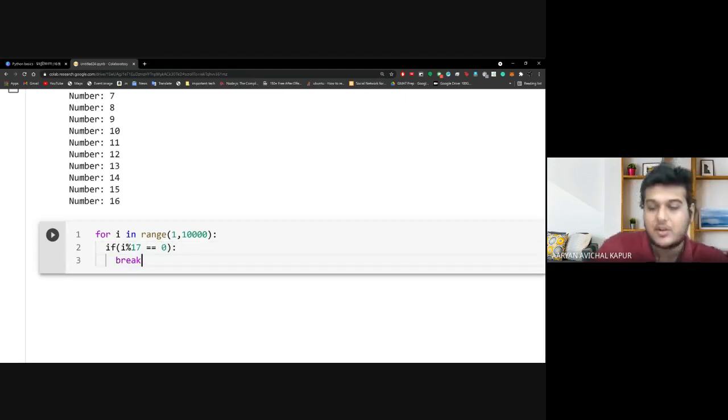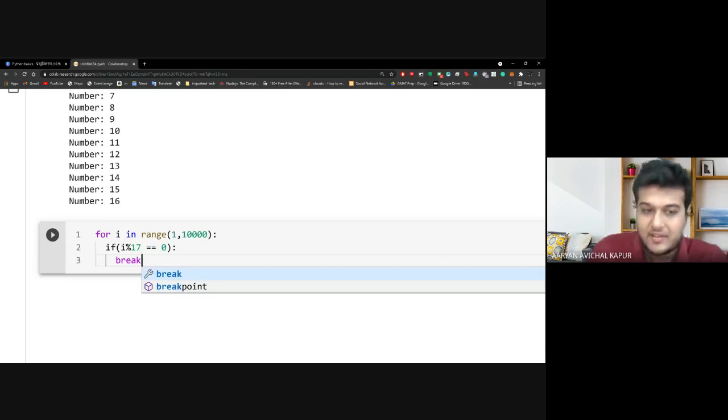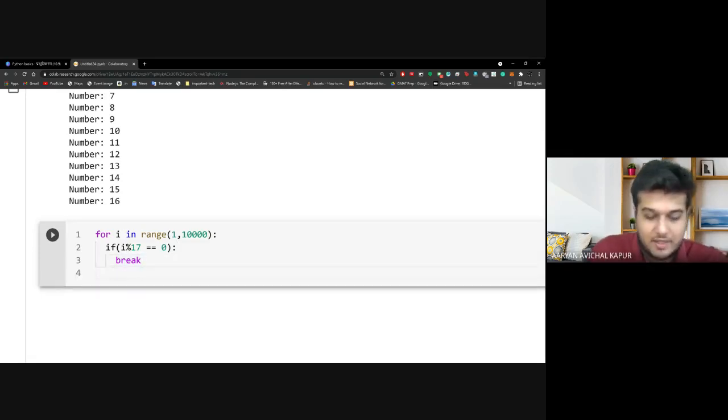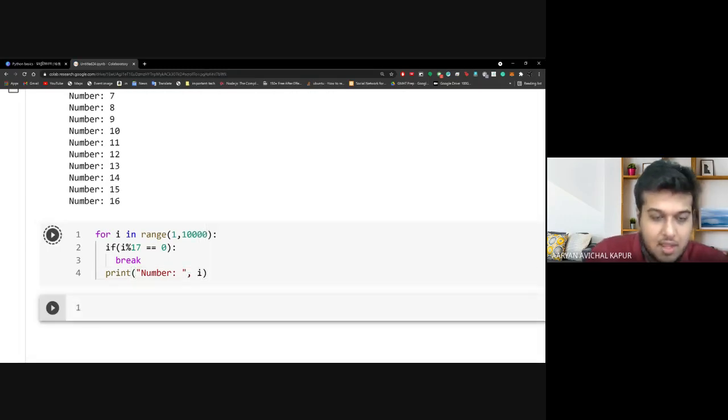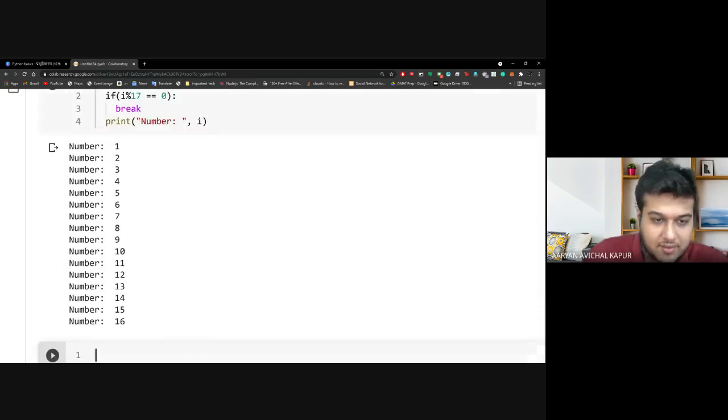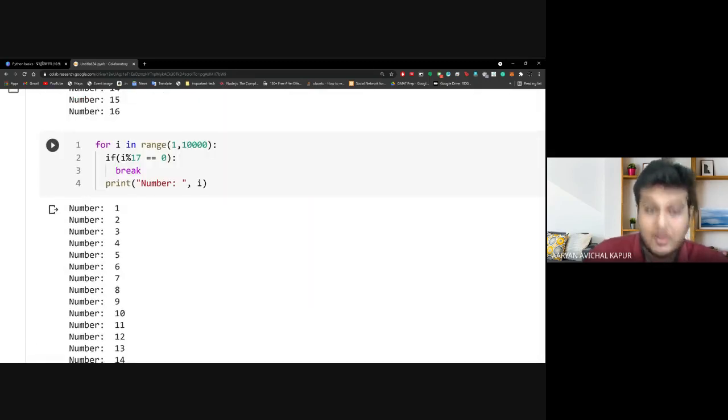Now, last time we looked into control statements, and in a couple of seconds we'll revise all of them. But what break would do is that the moment this condition is reached, it would stop the loop, right? And we can print number is I, and you'll be able to see that will give us the same result, and at 16 it will stop.